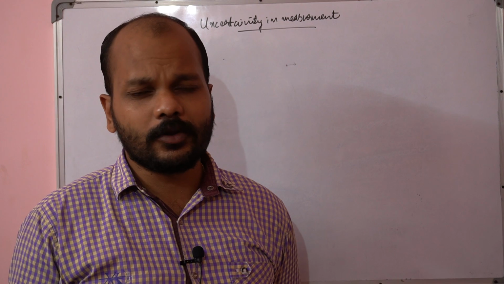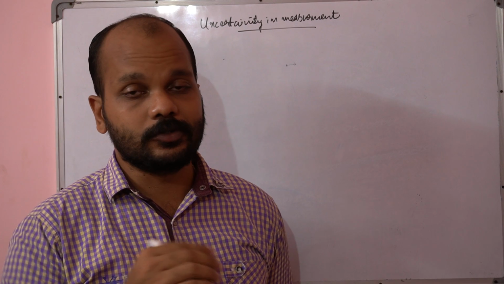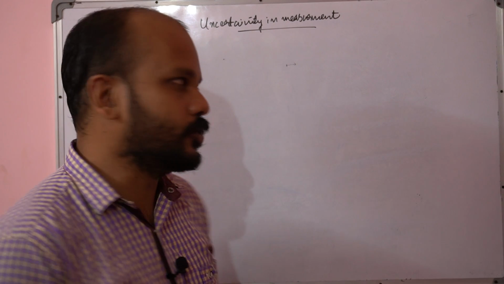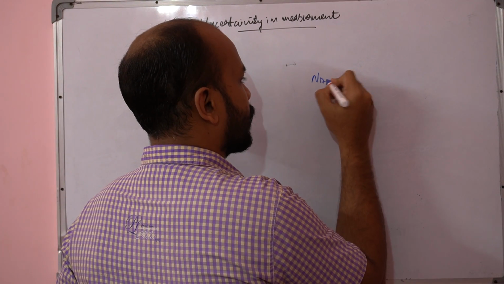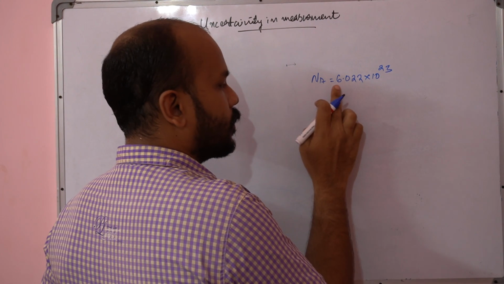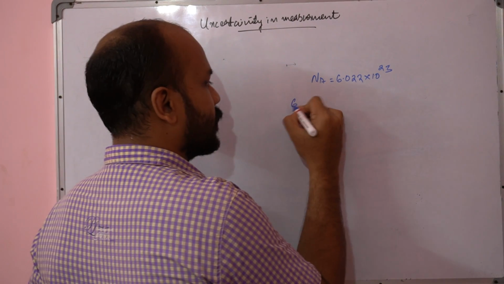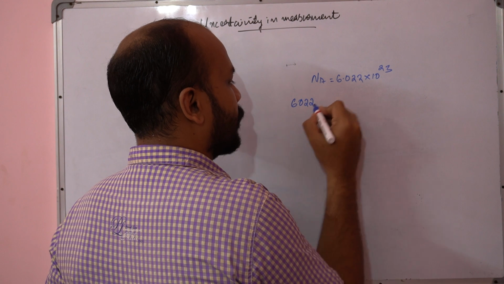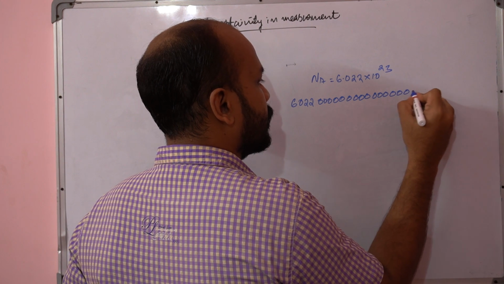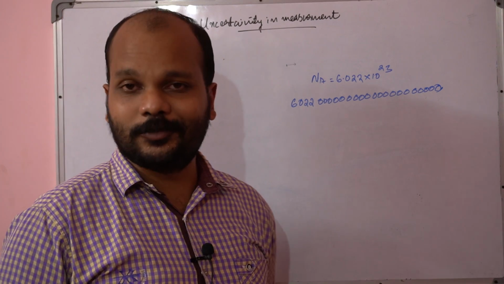In smaller calculations it is okay, but in chemistry or even in physics, sometimes very extreme, bigger numbers will come. For instance, Avogadro's number is the best example. We always write 6.022 × 10^23, right? When we write it this way, we don't know how big the number is. If you write it out in the long way, 6022 followed by 20 more digits, you can see how big this number is.